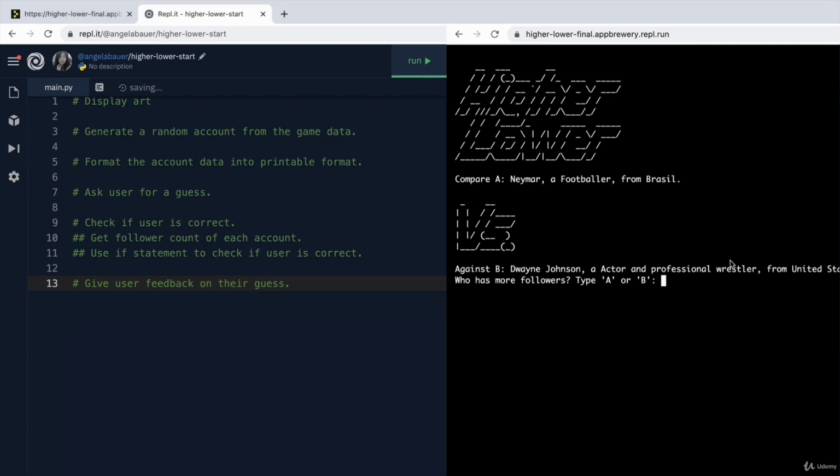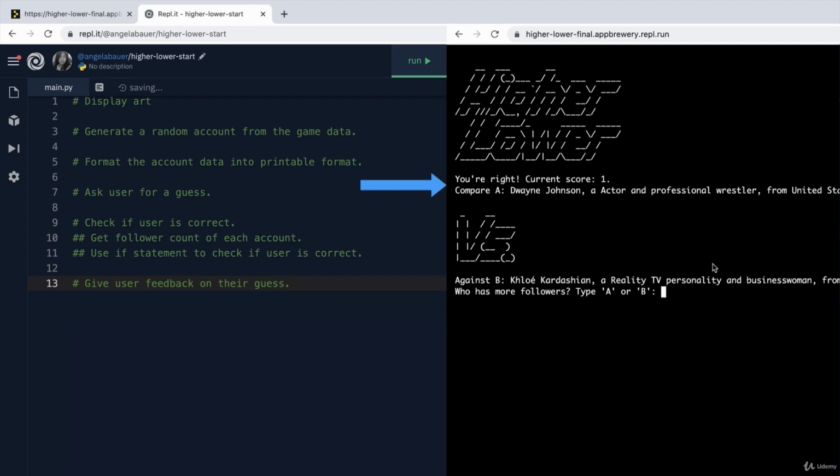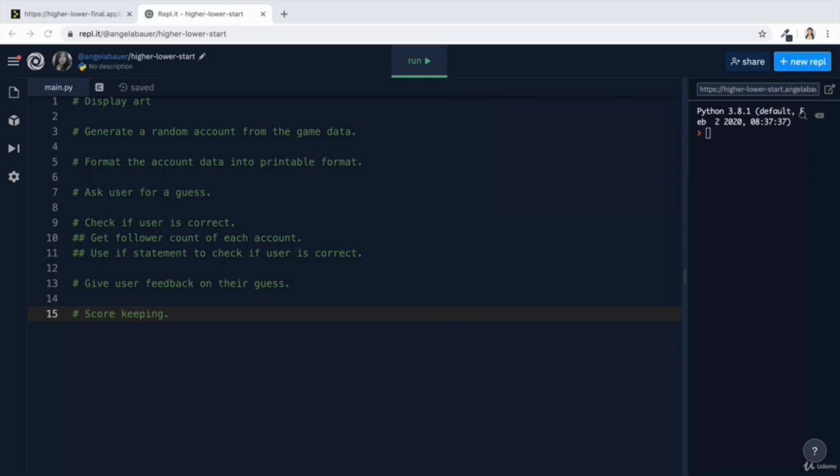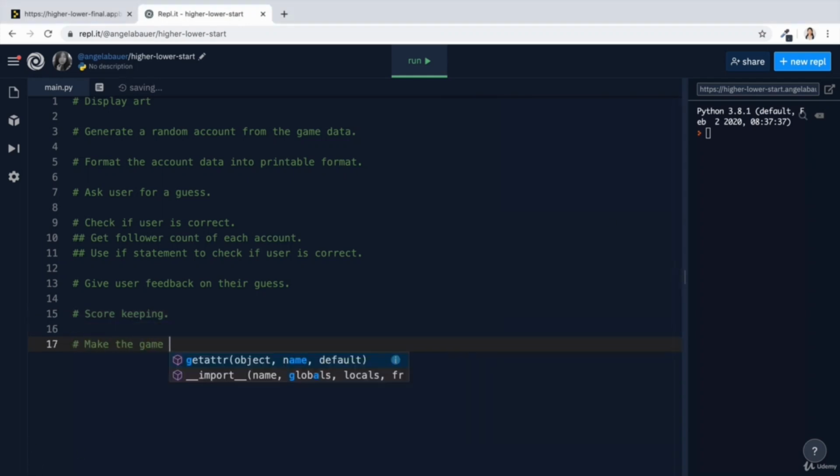So let's say in this case, I guess Dwayne Johnson. Then you see how the game repeats itself, right? It goes back and it takes Dwayne Johnson, puts it in position A, and generates a new account in position B for me to go again. So I get another round because I got it right. So we'll need to address that in our code as well. Have some sort of way of making the game repeatable.